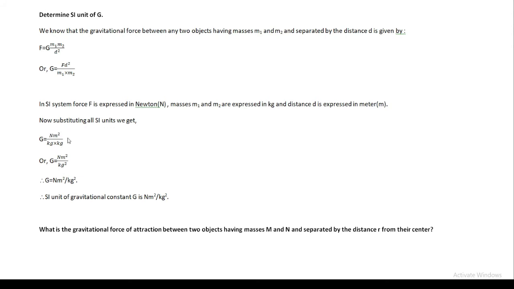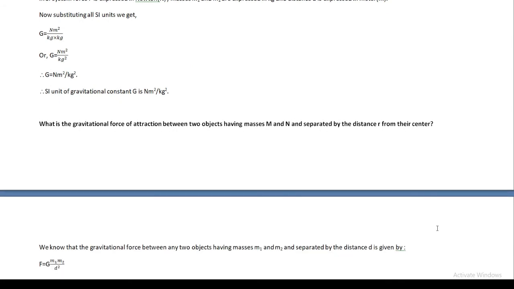So it will be Newton meter square upon kilogram into kilogram, which gives Newton meter square upon kilogram square, and this can be written as Newton meter square per kilogram square. So G equals Newton meter square per kg square. From here it is clear that the SI unit of the gravitational constant G is Newton meter square per kg square. I think it is clear why the SI unit of the gravitational constant is Newton meter square per kg square.